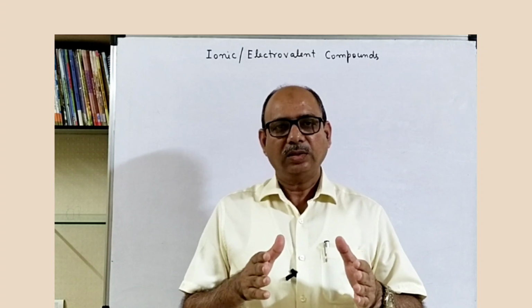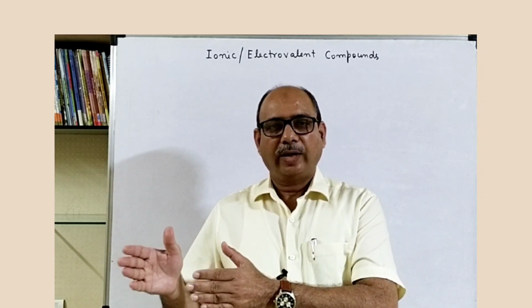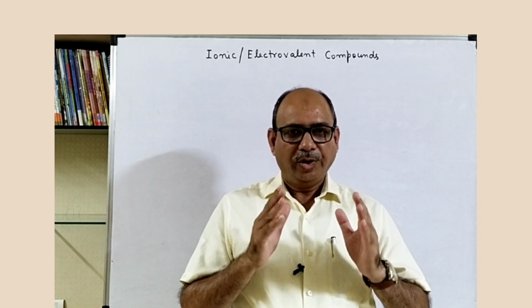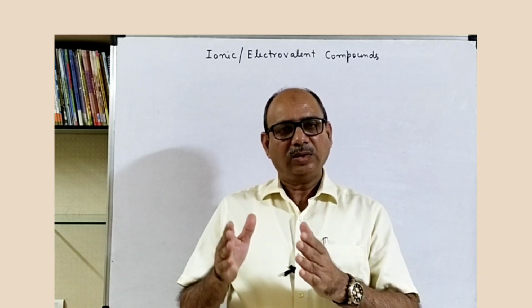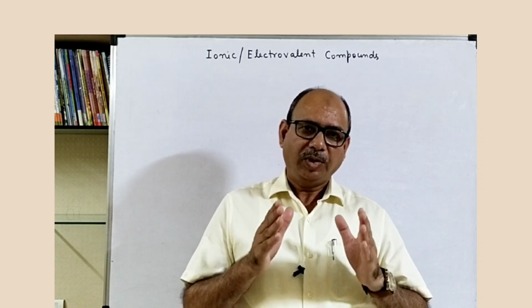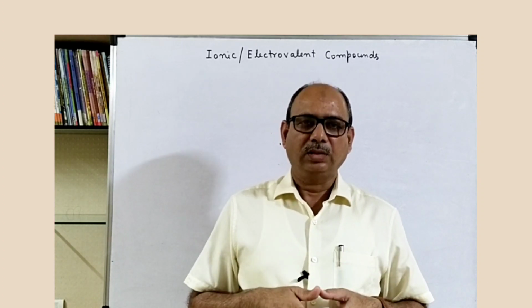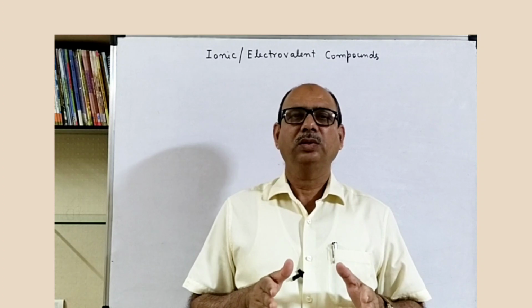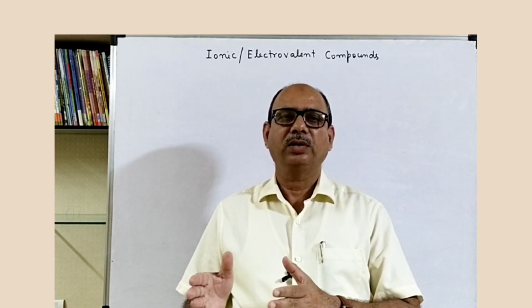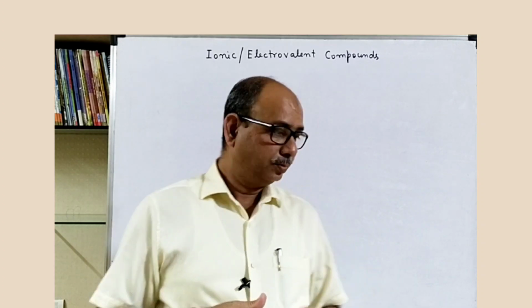Metals are placed on the left side and non-metals on the right side of the periodic table. Metals donate electrons and non-metals accept electrons. By doing so, they complete their valence shell and acquire the stable state. Let's see how the chemical reaction is formed between metals and non-metals and the resulting compounds so formed.